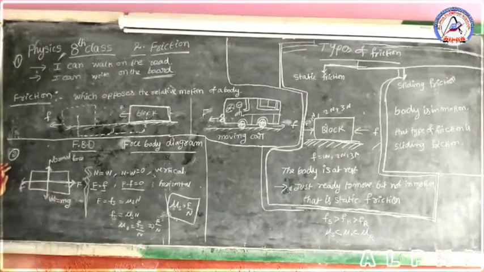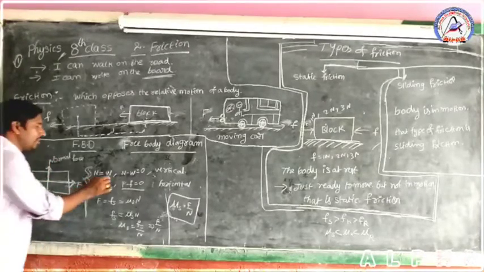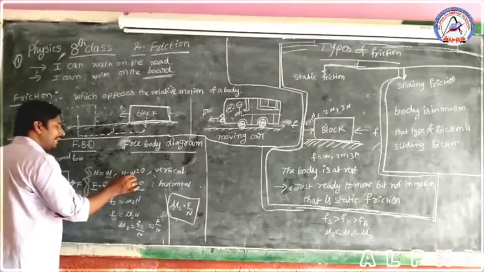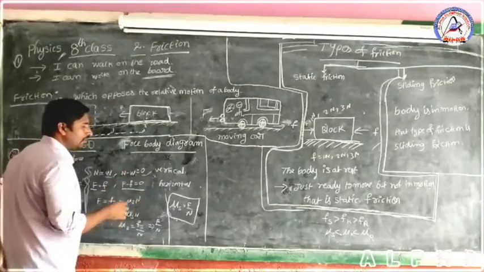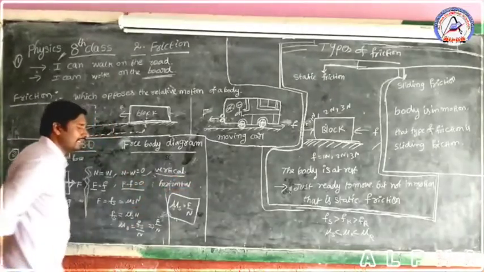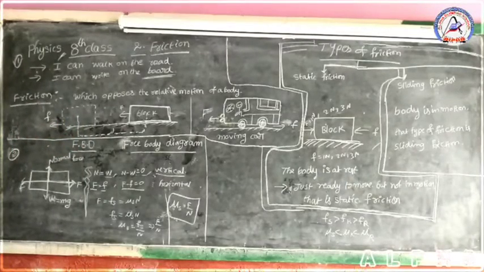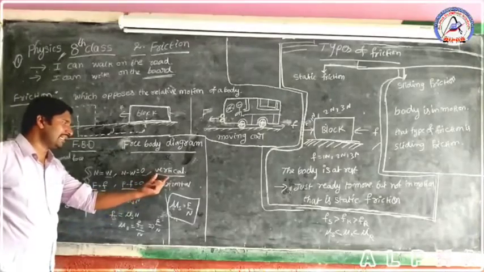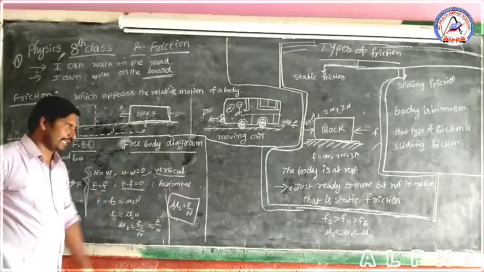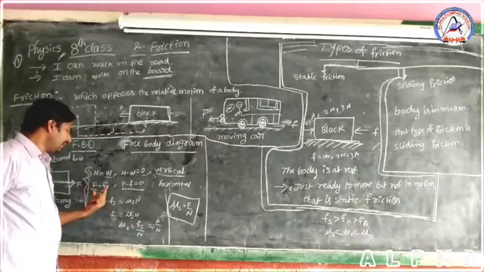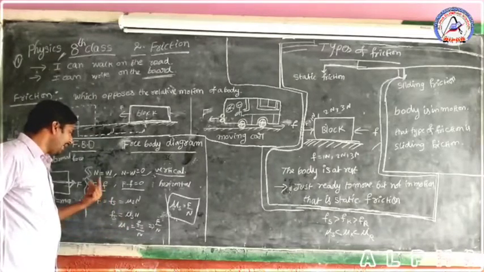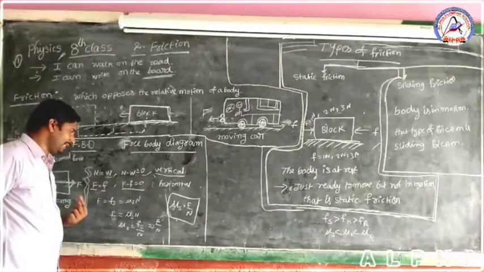Normal force is equal to gravitational weight, so N equals W, that means N minus W equals 0 in the vertical direction. The net force is 0. In the vertical position the block is at rest, and in the horizontal position the block is at rest, because frictional force equals applied force, and normal force equals gravitational weight.